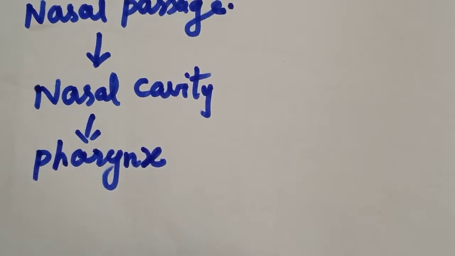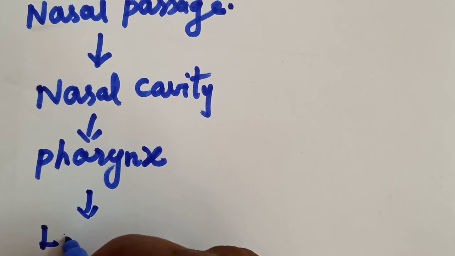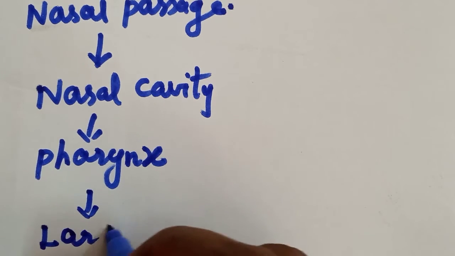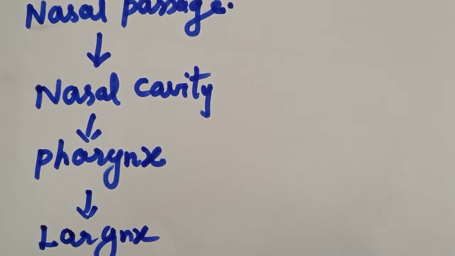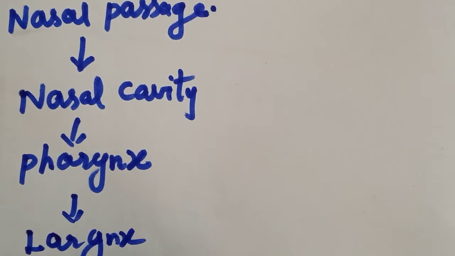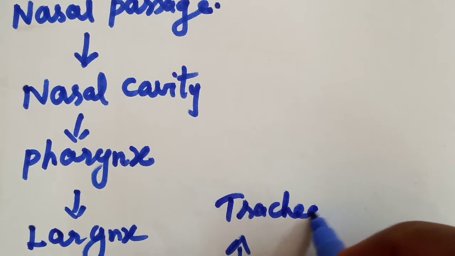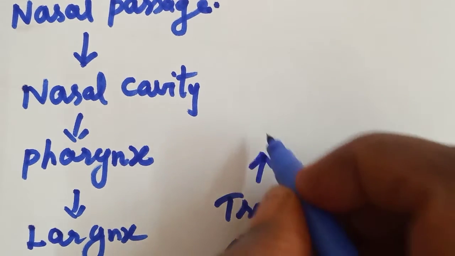Next is the larynx, and from the larynx to the trachea. The trachea is made up of rings of cartilage.